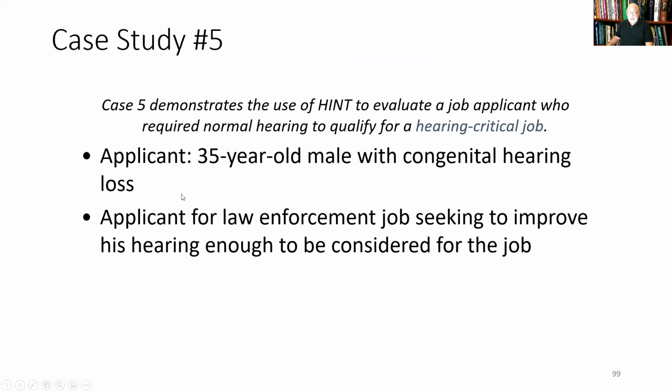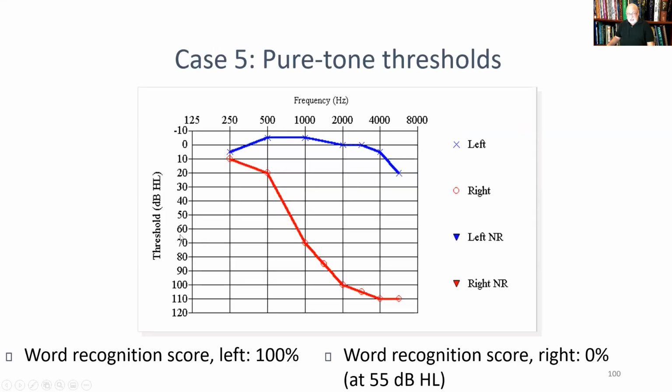And in this case study, you have a 35-year-old male with congenital hearing loss on one side. He was an applicant for a law enforcement position, and he was seeking to improve his hearing enough to be considered for the job. Look at these thresholds. The left ear was within normal limits, and look at those right ear thresholds. Yikes. So he's missing a lot of high frequency information.